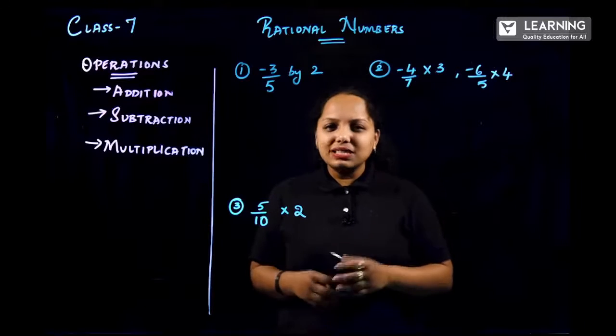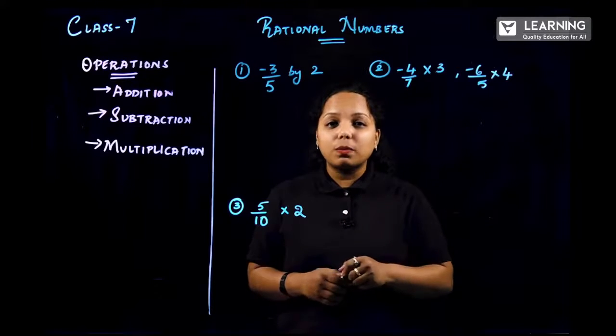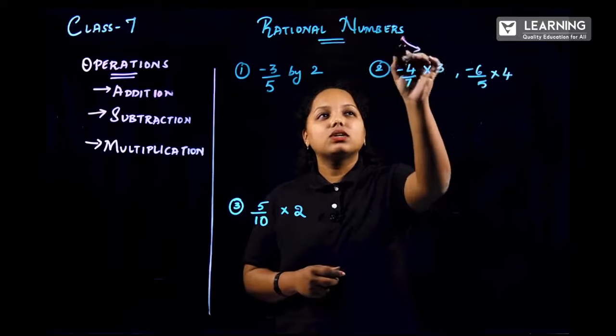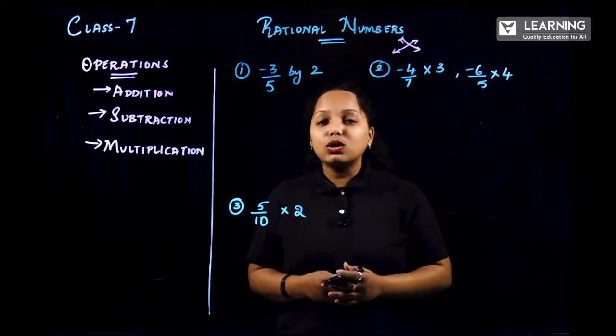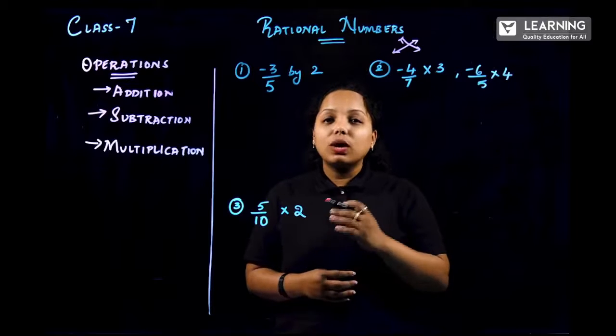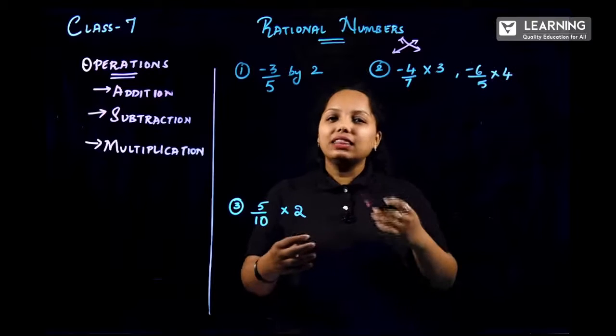Now, ma'am, is it just multiplication? No, you have to first check with the crisscross format. So what exactly is the crisscross format? Numerator, denominator, denominator, numerator in the cross format. First you have to check whether they are going in the same table. If so, you have to cancel it and then move further.